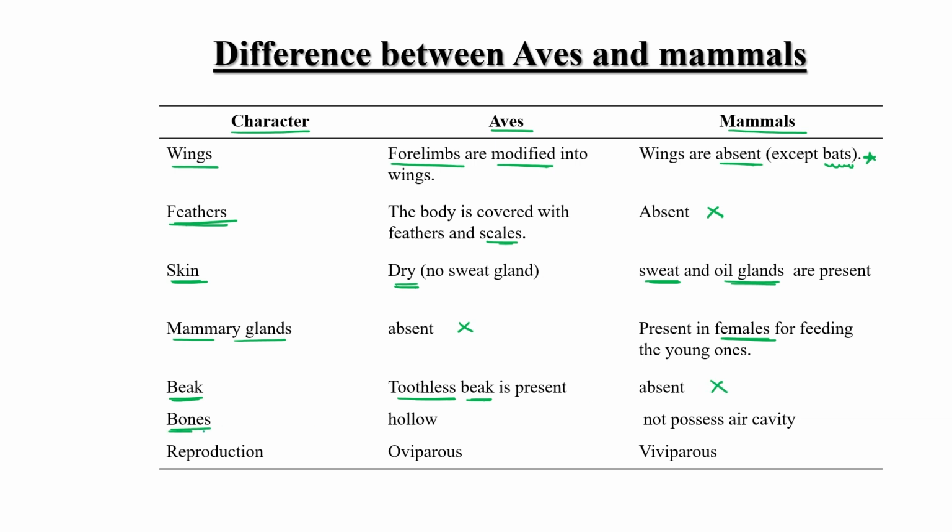Bones. In Aves, bones are hollow, while mammals do not possess air cavities. Bone is there, but hollow bones are not there. Their bones do not possess air cavities, right? Reproduction: Aves are oviparous, they lay eggs, while mammals are viviparous. They give birth to the young one directly.